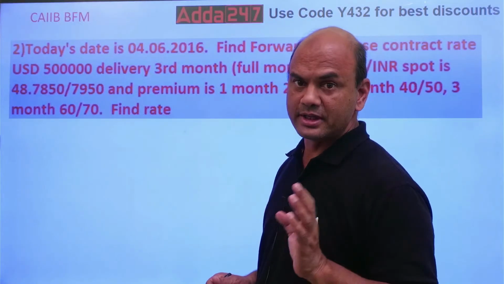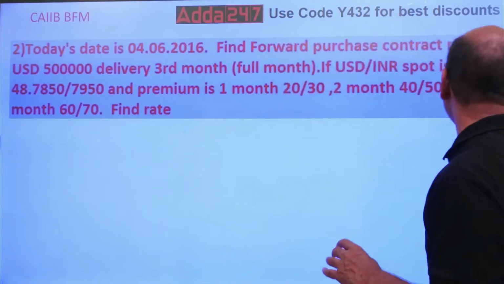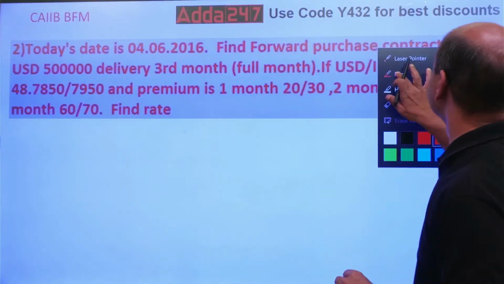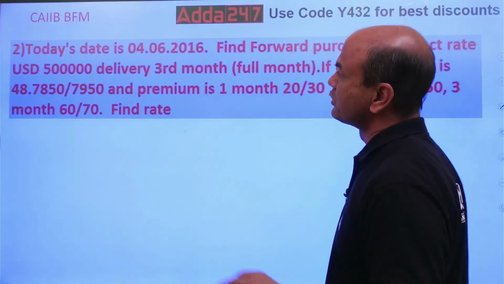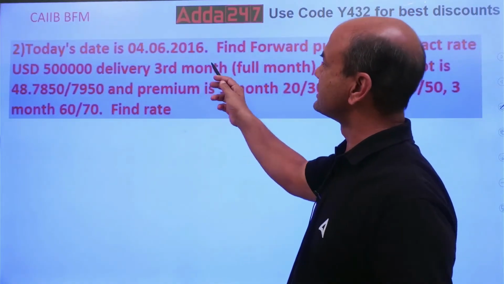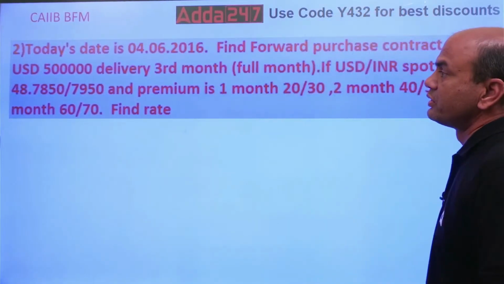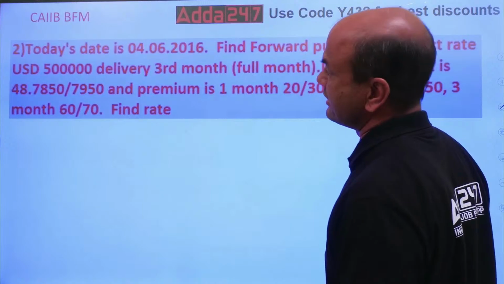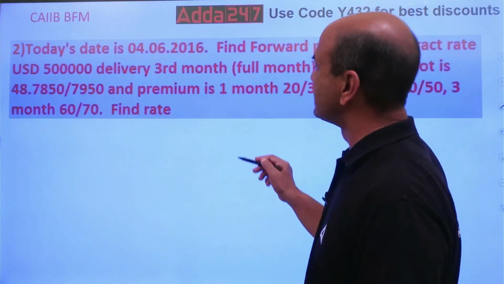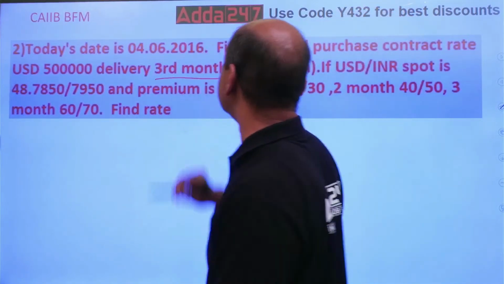Know the concept. That's important. See here, what is given? Look at it. Today's date is given as 4/6/2016. Find the forward purchase contract rate. USD 5 lakh. Delivery third month. See this. It's mentioned that delivery is third month.